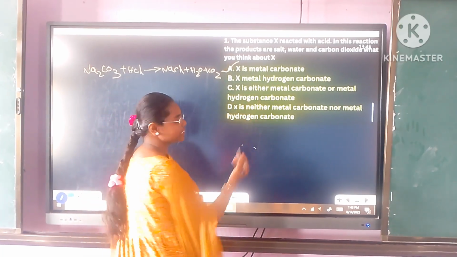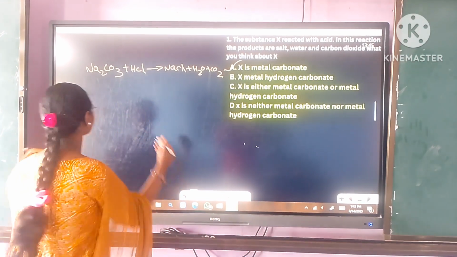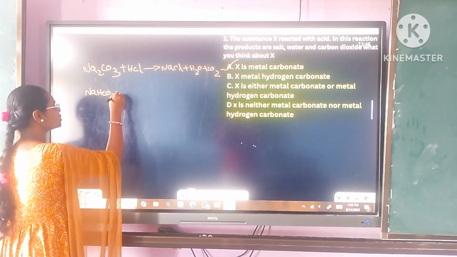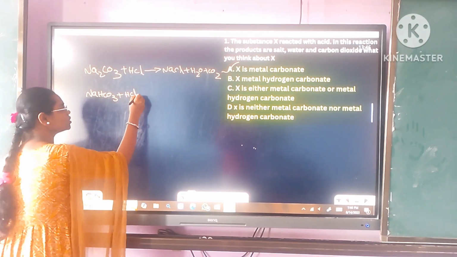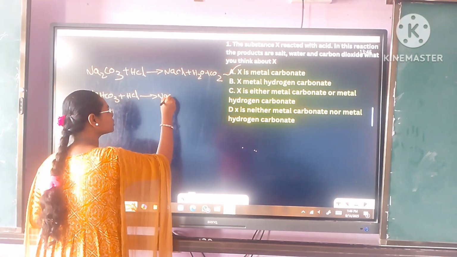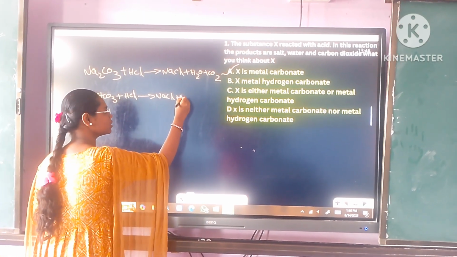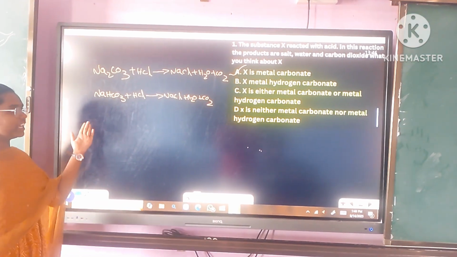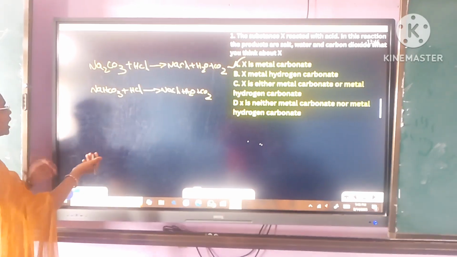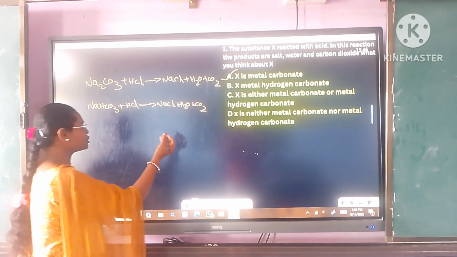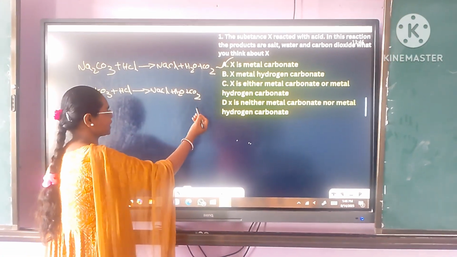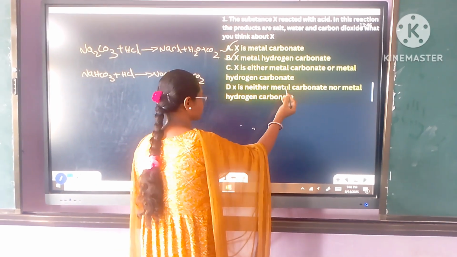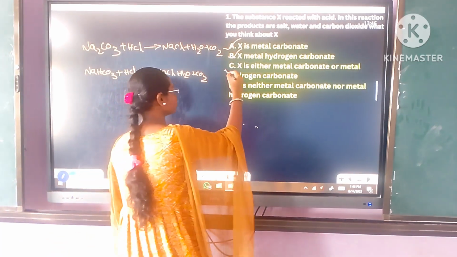Next, we take X as metal hydrogen carbonate. NaHCO3 is metal hydrogen carbonate. When metal hydrogen carbonate reacts with acid, it gives rise to salt, water plus carbon dioxide. So it is also right. C, X is either metal carbonate or metal hydrogen carbonate. So C is the right answer.